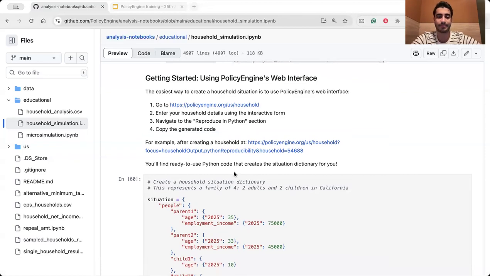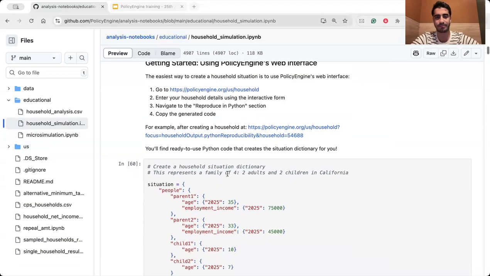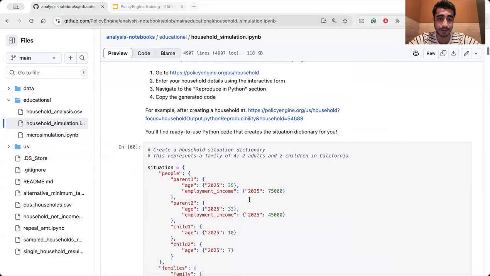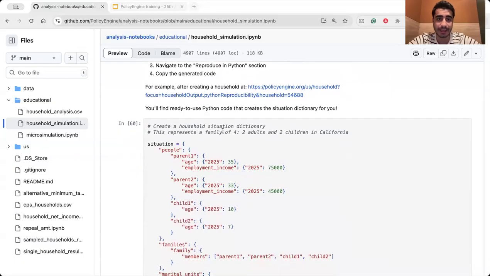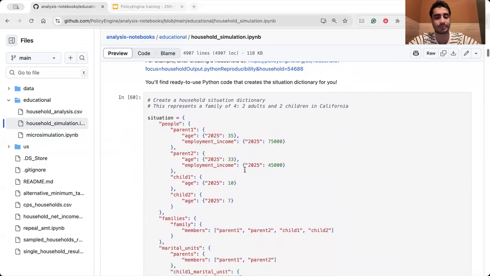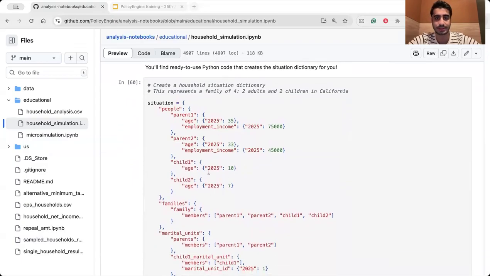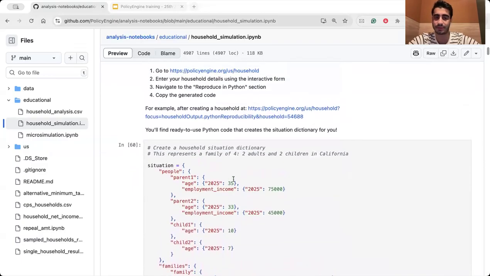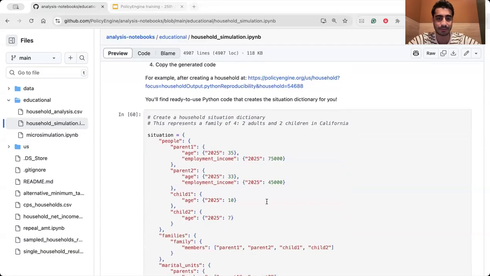In one tab, I will show you later, you can extract the code. We basically give you the direct code for the analysis that you simulated through the web app, and this is ready-to-use Python code. We will provide this content to you for each analysis that you simulate within the app.